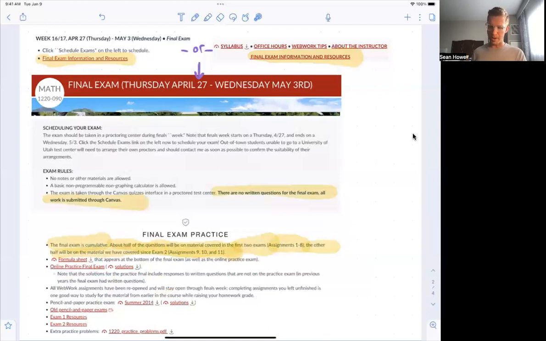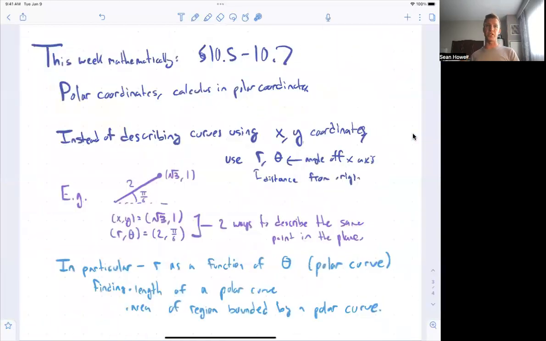And then just a bit of information about what we're doing mathematically this week. Mathematically this week closes out the course. And we're finishing with something that's more or less a standalone topic. It connects to some of the things we've been doing, but it's more a topic that's useful in a lot of things that come after Calculus 2. So it's setting you up, for example, for Calculus 3 or other applications that will come next in your mathematical life. So this is on polar coordinates and then doing calculus in polar coordinates.